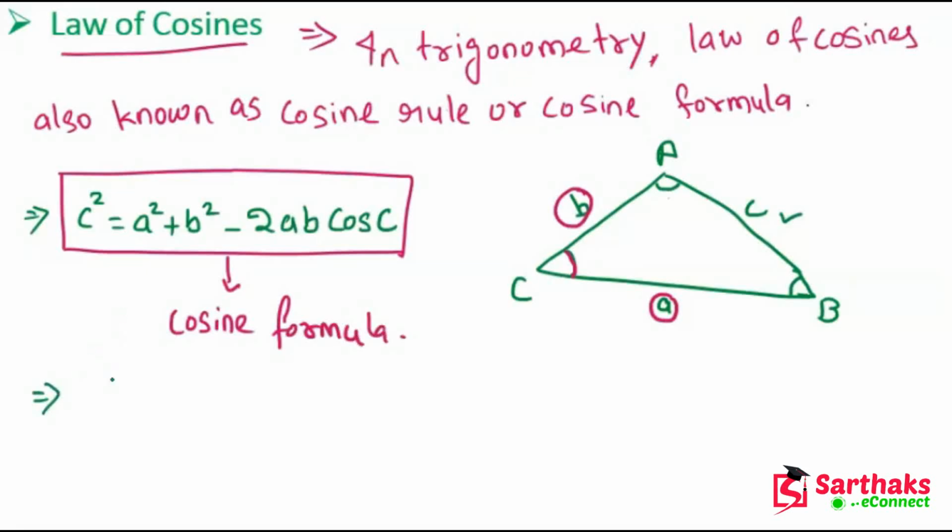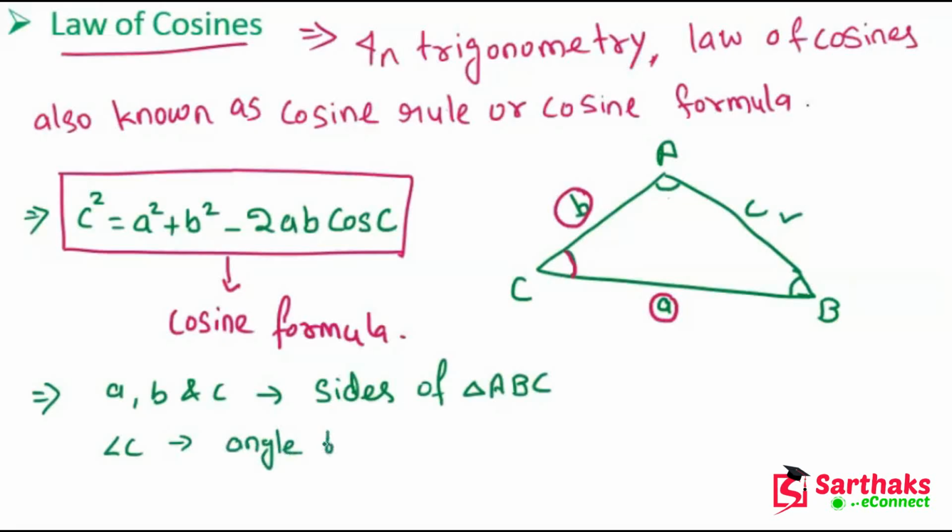Okay, a, b and c, they are what? They are sides of the triangle. And here, angle C is what? This is the angle between a and b. Okay, it means we are talking about this angle. I hope you get this point.